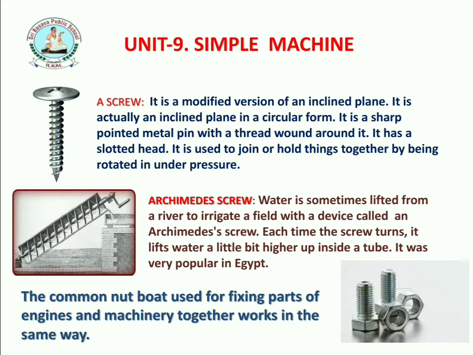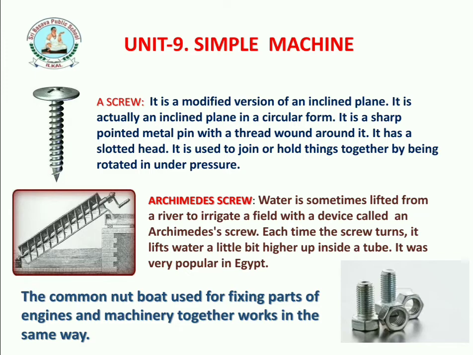We are seeing that a screw is a modified version of an inclined plane. It is actually an inclined plane in a circular form. It is a sharp pointed metal pin with a thread wound around it. It has a slotted head. It is used to join or hold things together, being rotated under pressure.